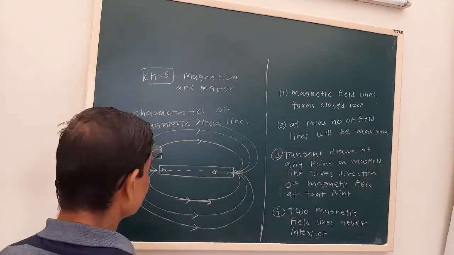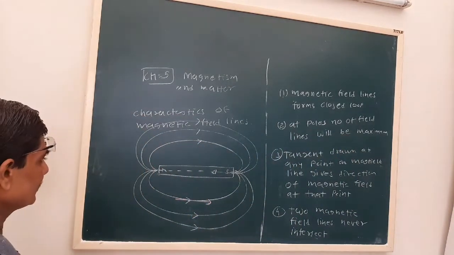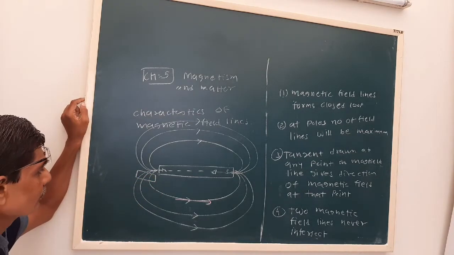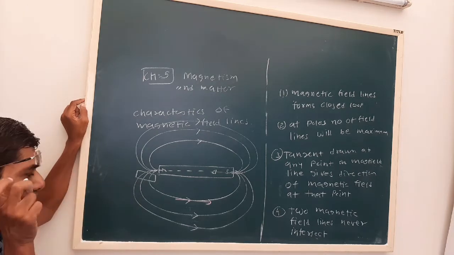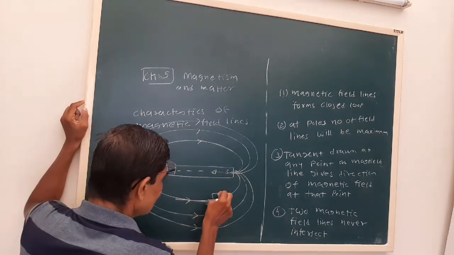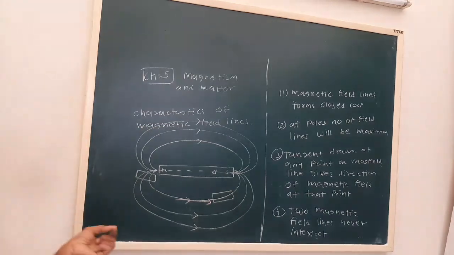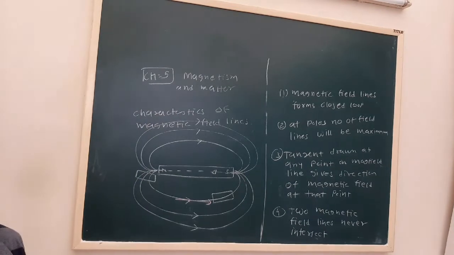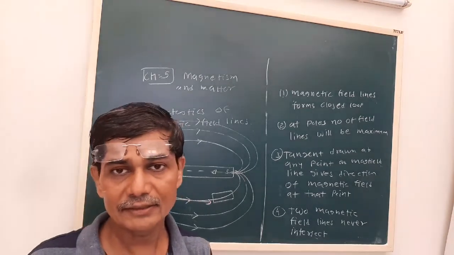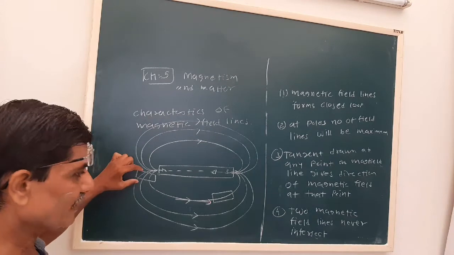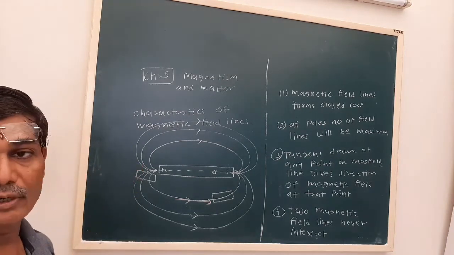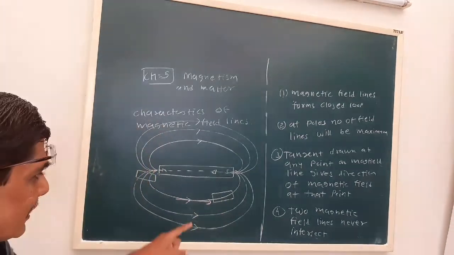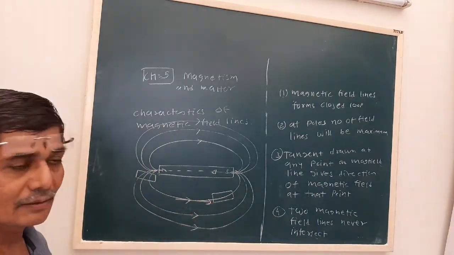And the fifth one. Suppose I consider unit area. How many lines? Three lines are passing. If I consider a similar area here, there is only one field line. So the number of field lines passing through unit area gives information regarding the strength of the magnetic field. Here the magnetic field is stronger, because more field lines pass through it in a given area. Here the number of field lines is less, so the magnetic field is comparatively weaker.